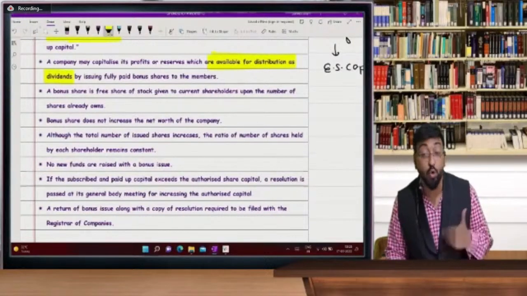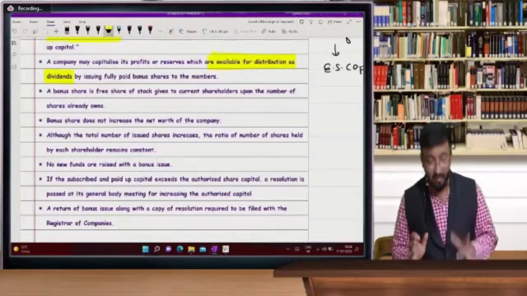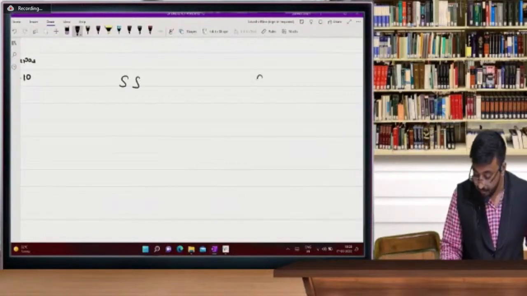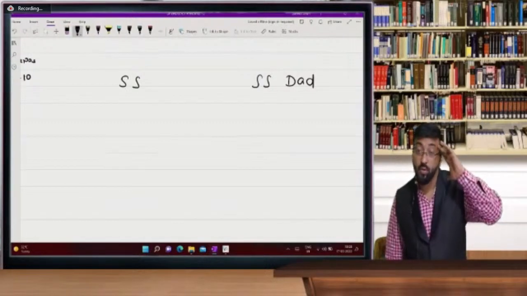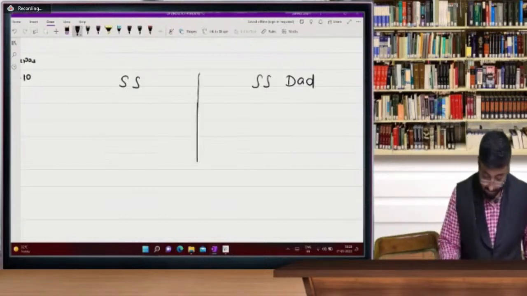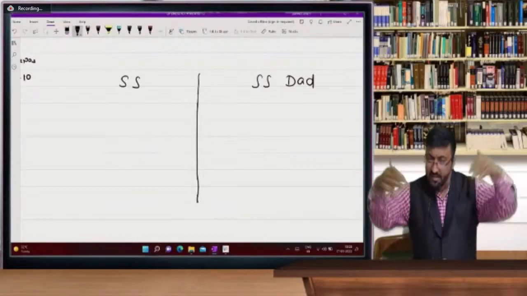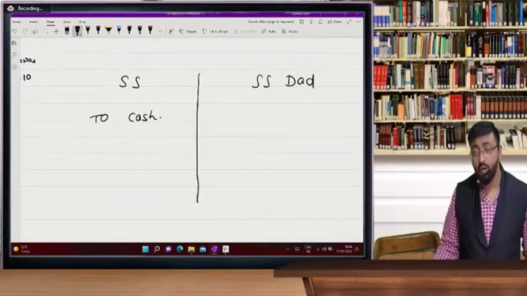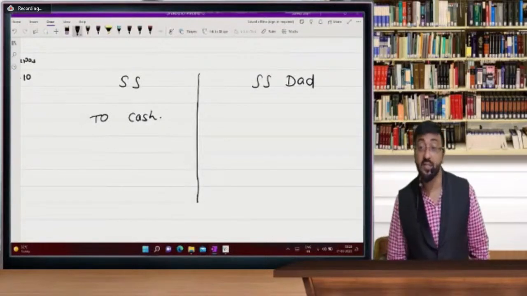But what happens in case of dividend? Your cash goes out. Okay, देखो दो टाइप के लोग हैं. Understand? Yes, this is Sanket sir and Sanket sir's dad. There are two persons with different thinking. Now, what is my thinking? I think you always pay cash. I always believe in payments instead of savings.